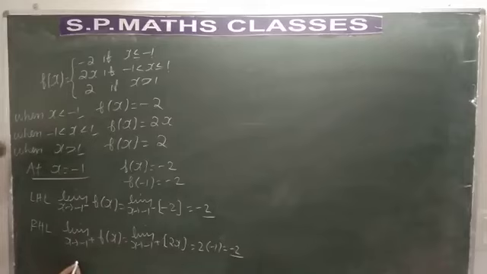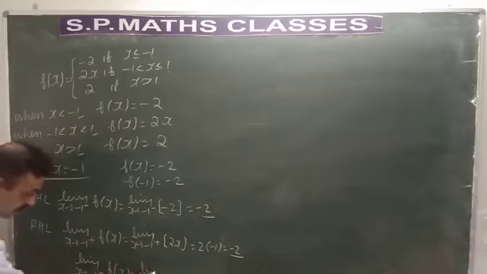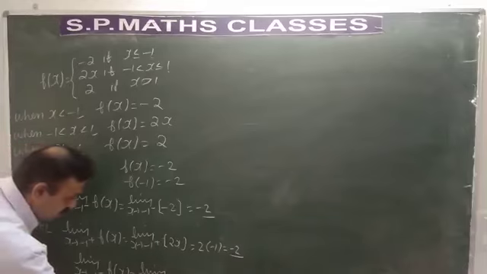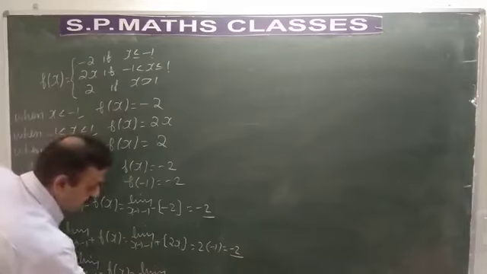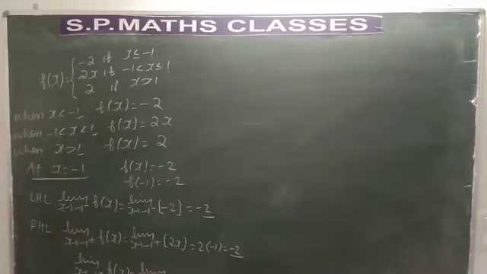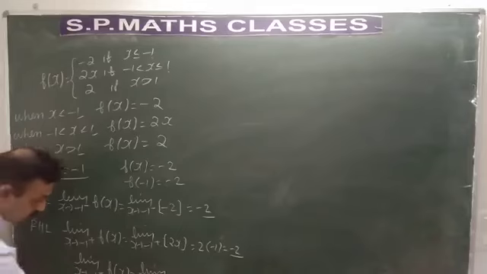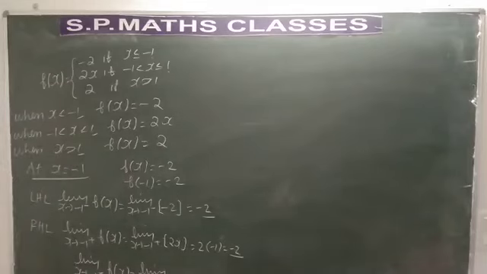So limit as x tends to minus 1 minus f of x is equal to limit as x tends to minus 1 plus f of x is equal to f of minus 1. What is your conclusion? I conclude that f is continuous at x is equal to minus 1. Now we have to check at another point at x is equal to 1.